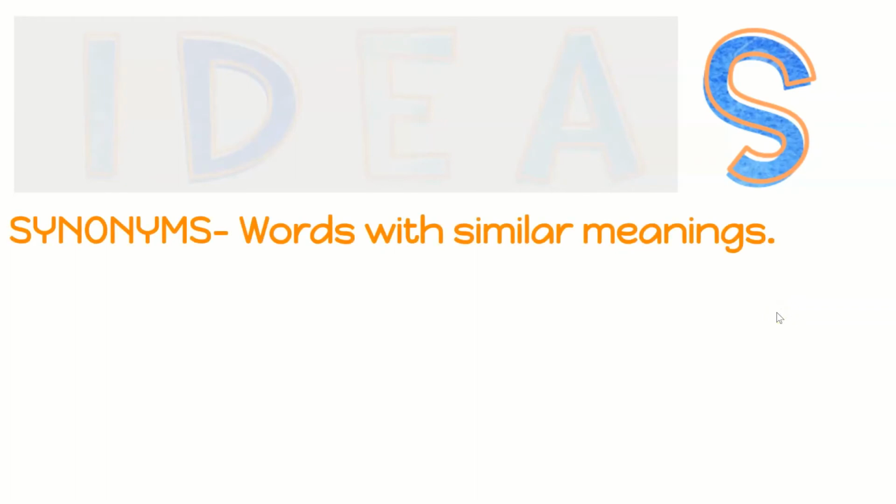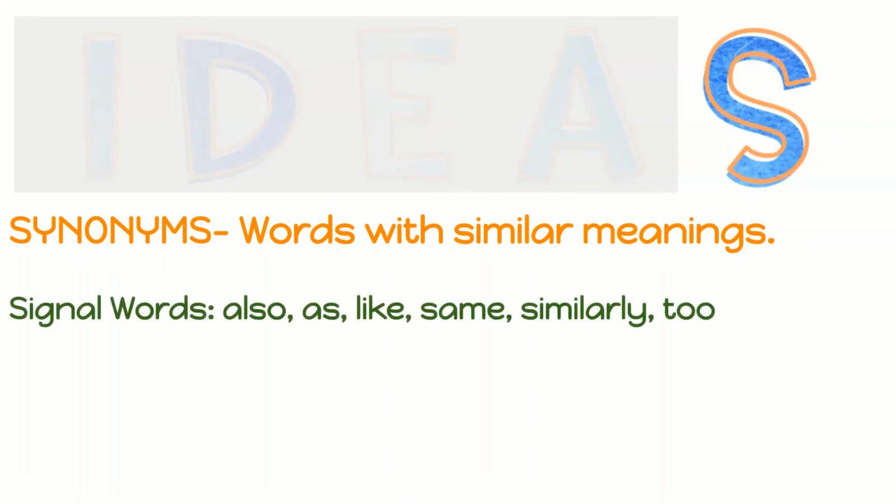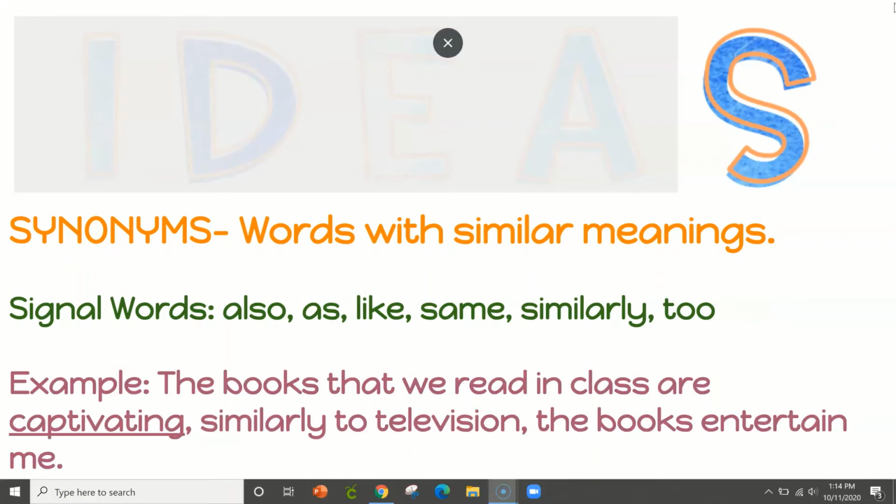Let's take a look at the last type of context clue. That is S for synonyms, words with similar meanings or the same meanings. Here's some signal words to help us out. Also, as, like, same, similarly, to. Let's look at an example. The books that we read in class are captivating. Similarly to television, the books entertain me.